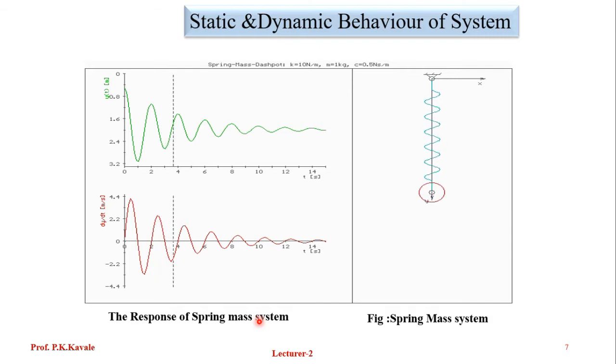The graph shows the response of a spring mass system. So every measurement system receives an input and behaves like this. Any kind of mechatronic system will have some kind of response to the given input with the help of some control system.